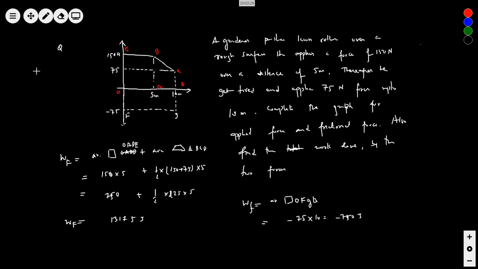So the total displacement is 5 only. That means within 75 Newton, the lawn roller can move for 5 meter. So why was he applying 150 in the beginning? Why was he applying double?